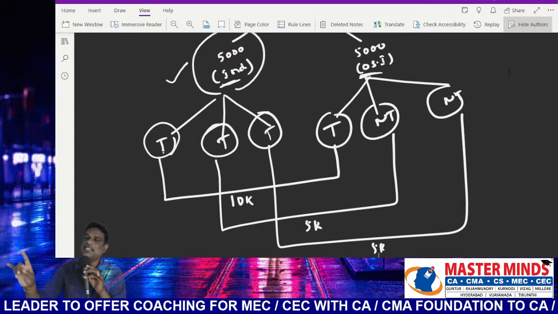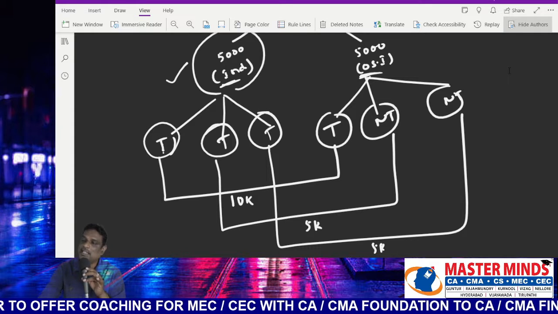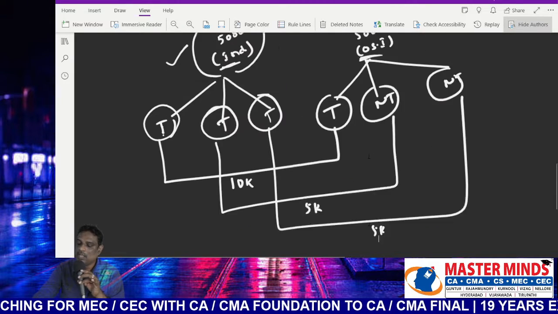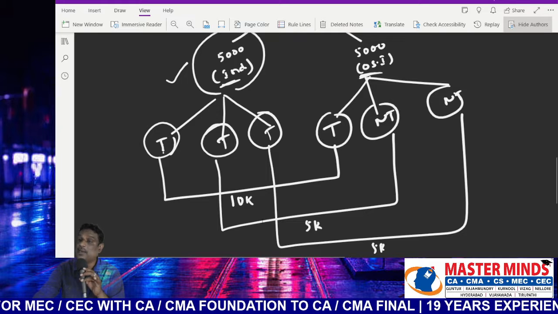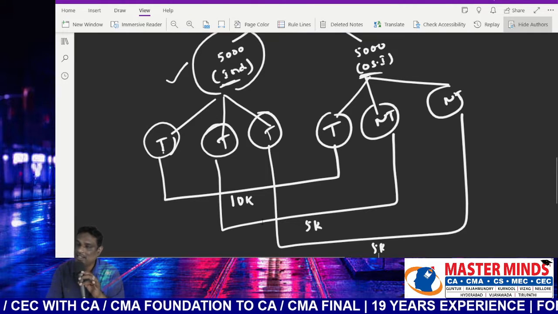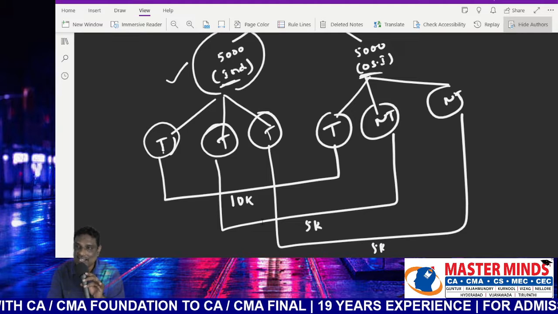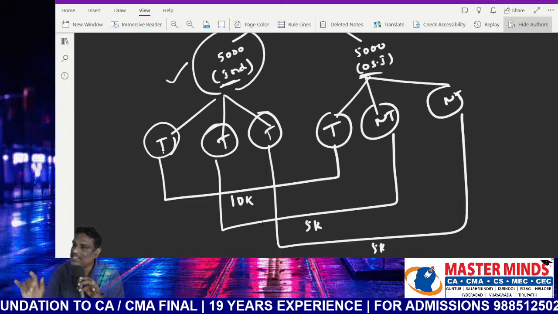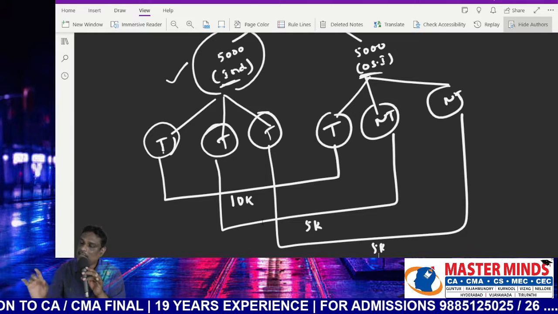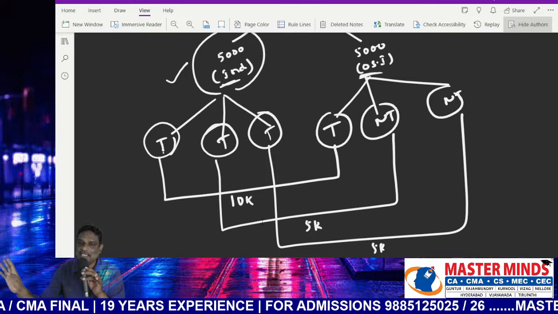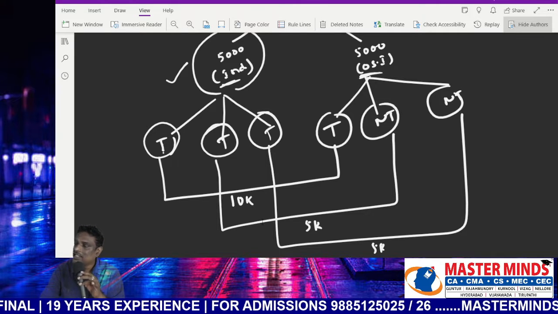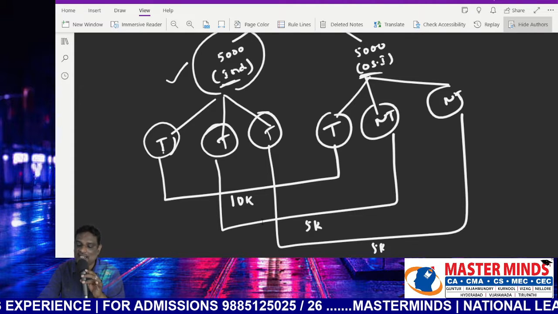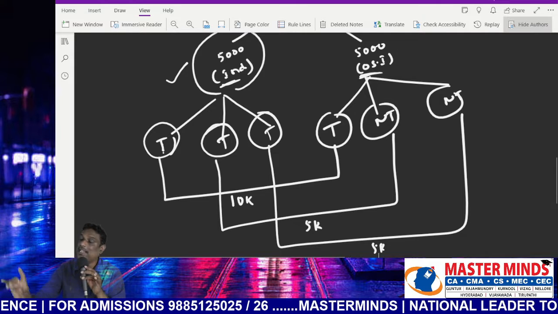Only 5,000 will be taxable in the hands of non-residents. 10,000, 5,000, 5,000. This is the conclusion. How to answer each and every point? Just simply identify the place of location of earnings and the place of location of receipt. If any one is located in India, then what is the treatment? Taxable in all, blindly taxable in the hands of all assessees, irrespective of the residential status. If both are located outside India, taxable only in the first case, that is resident and ordinarily resident, not taxable in the remaining two cases.